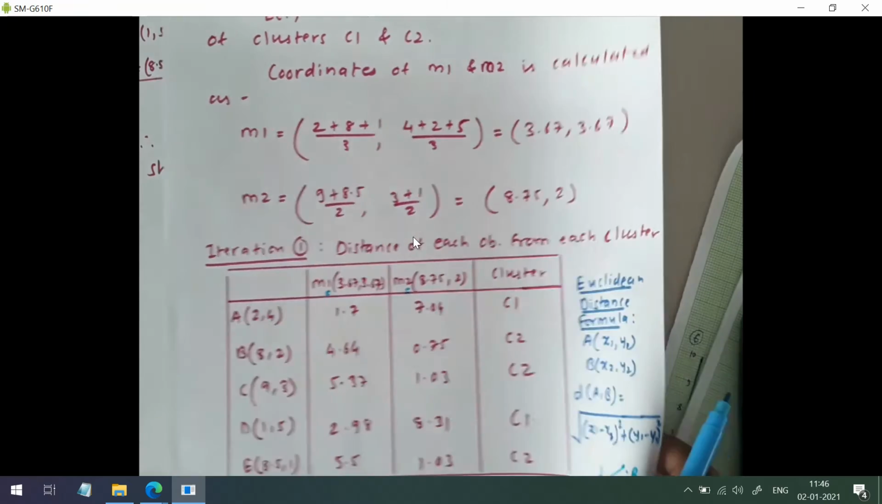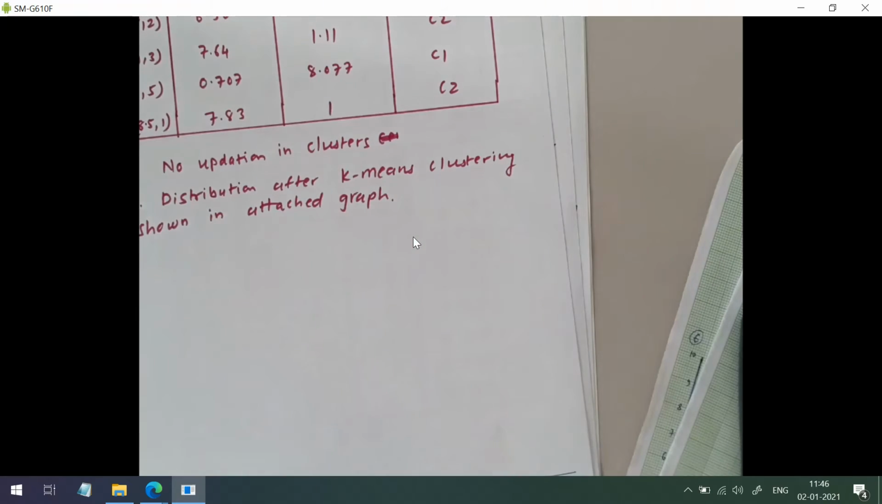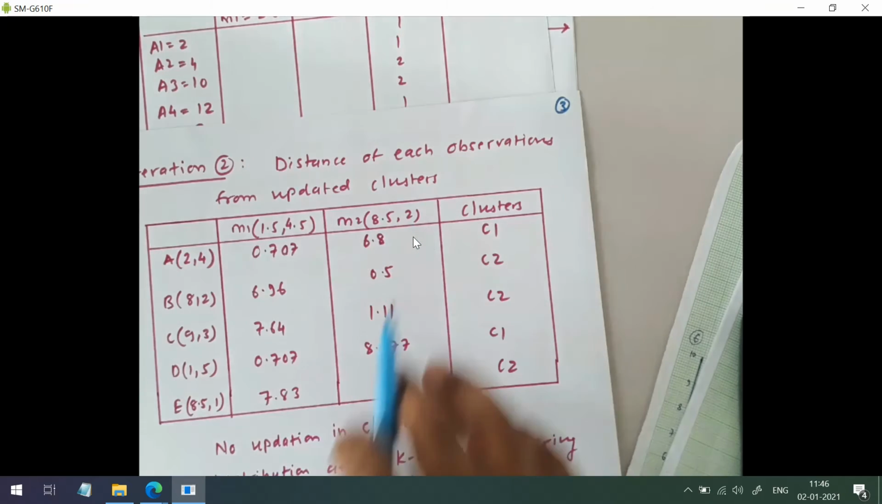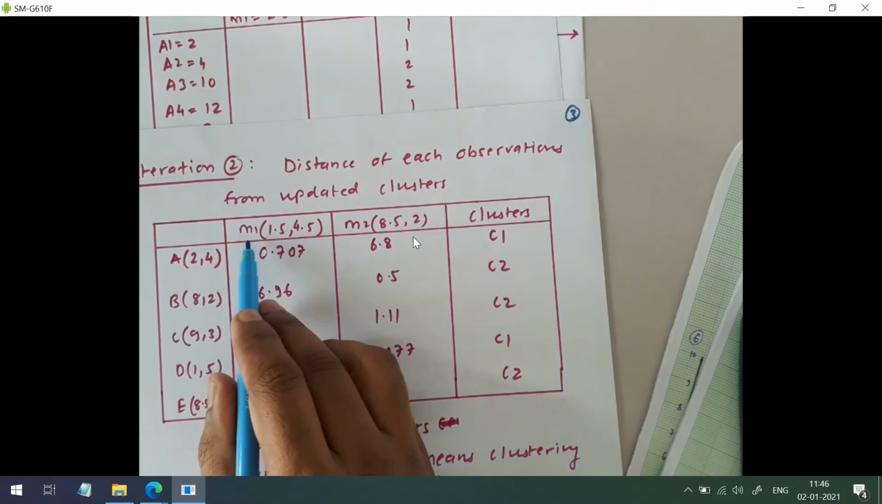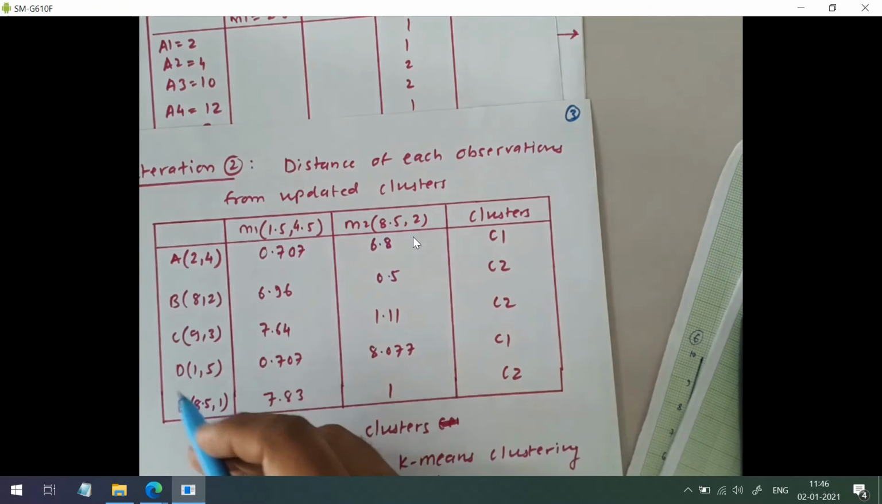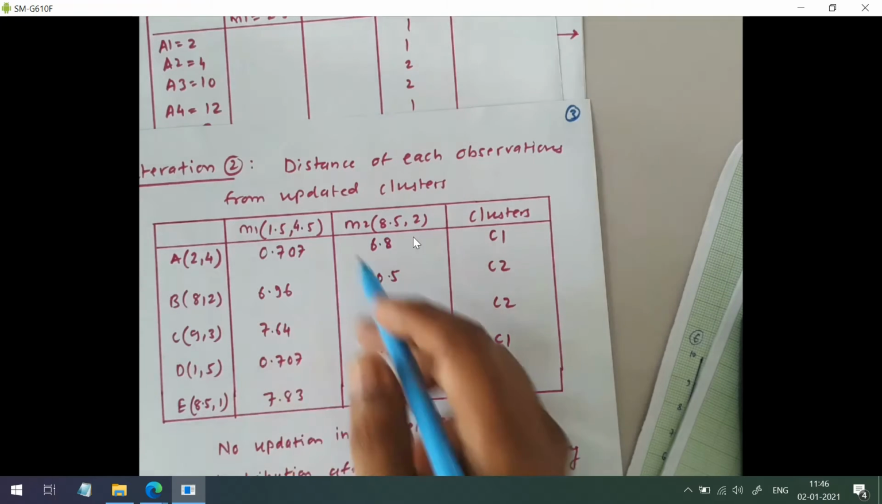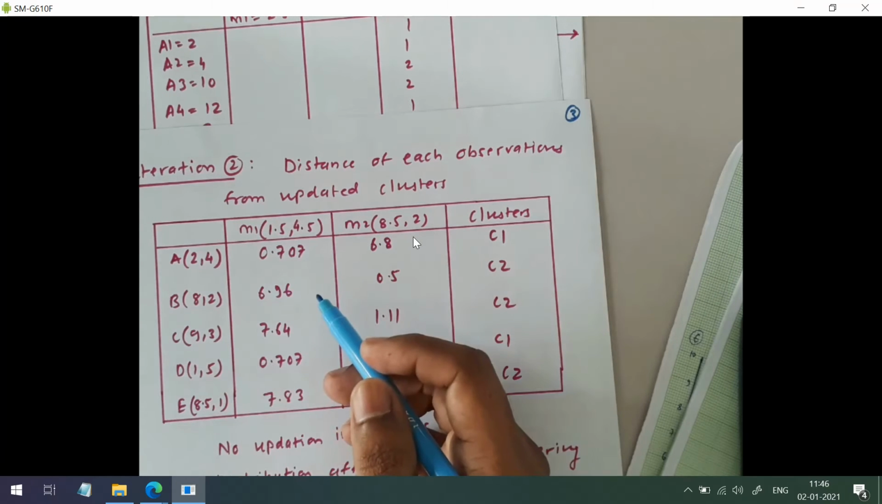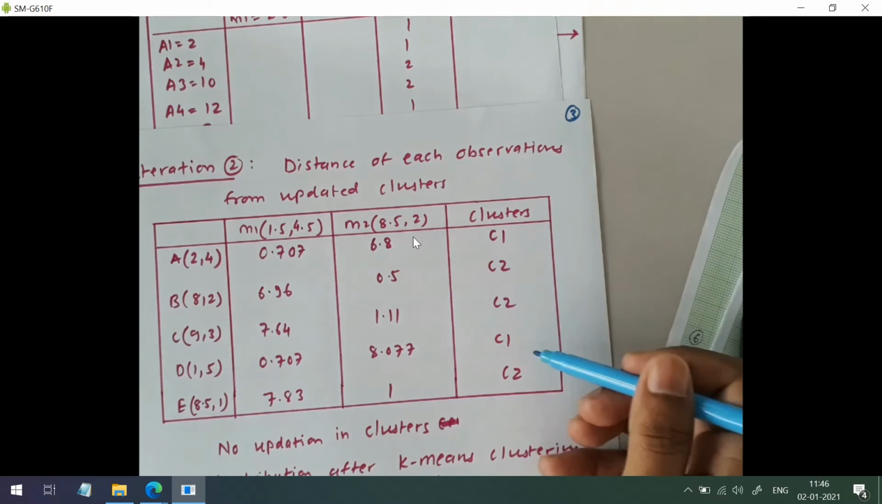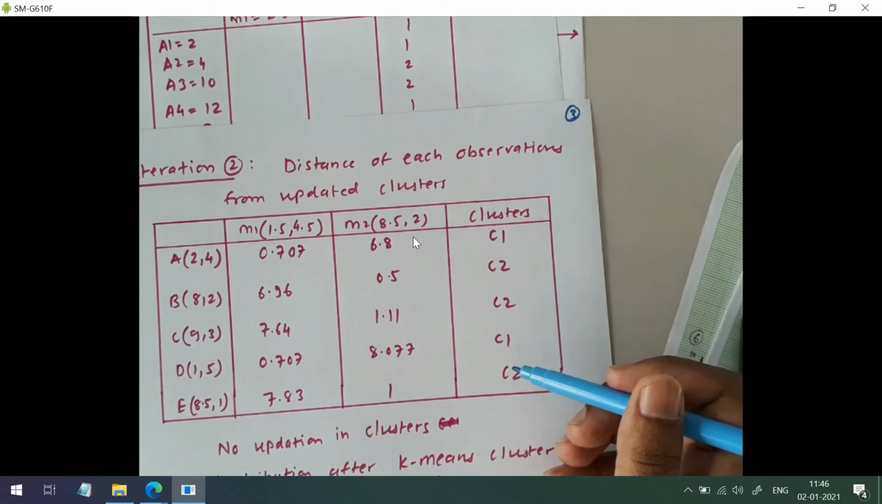Okay, so now we'll go for iteration 2. Again we have to draw this table. Now here you can see M1 and M2, these are the updated values. We have data points, and again we have to calculate the distance using the Euclidean formula, and you assign the cluster.